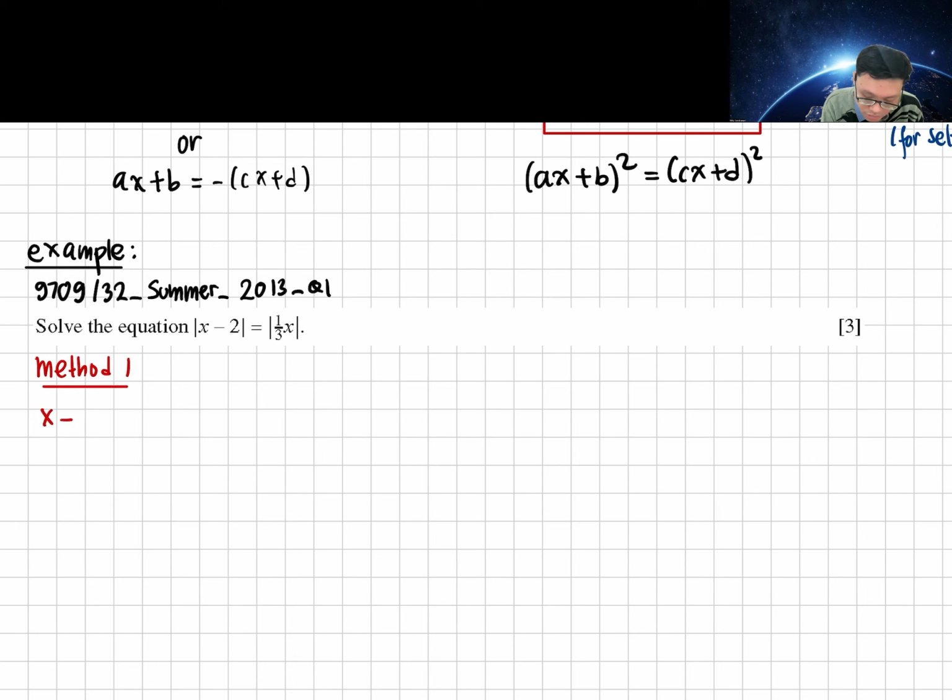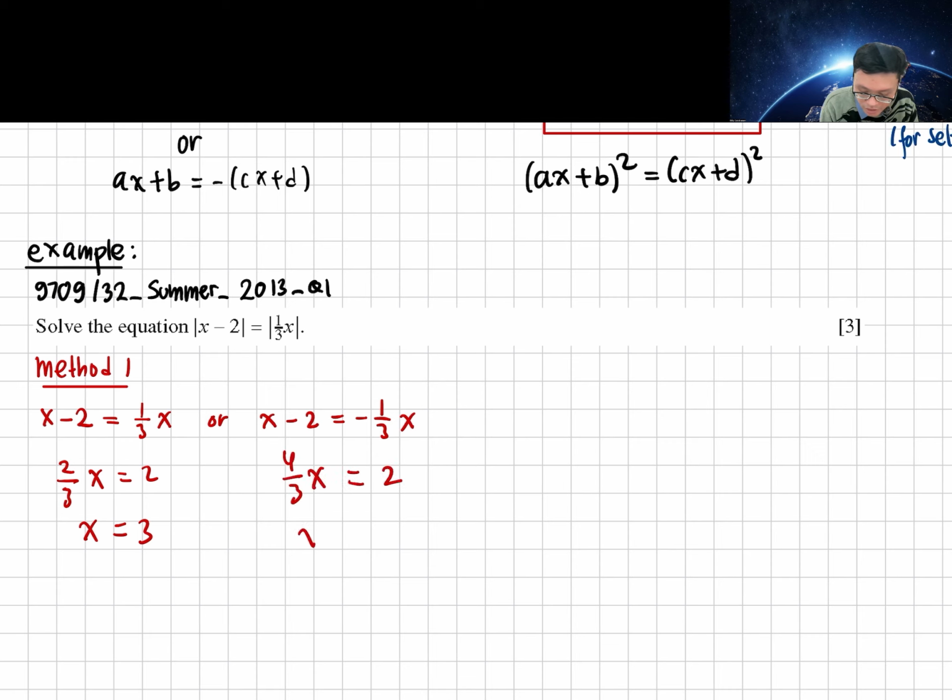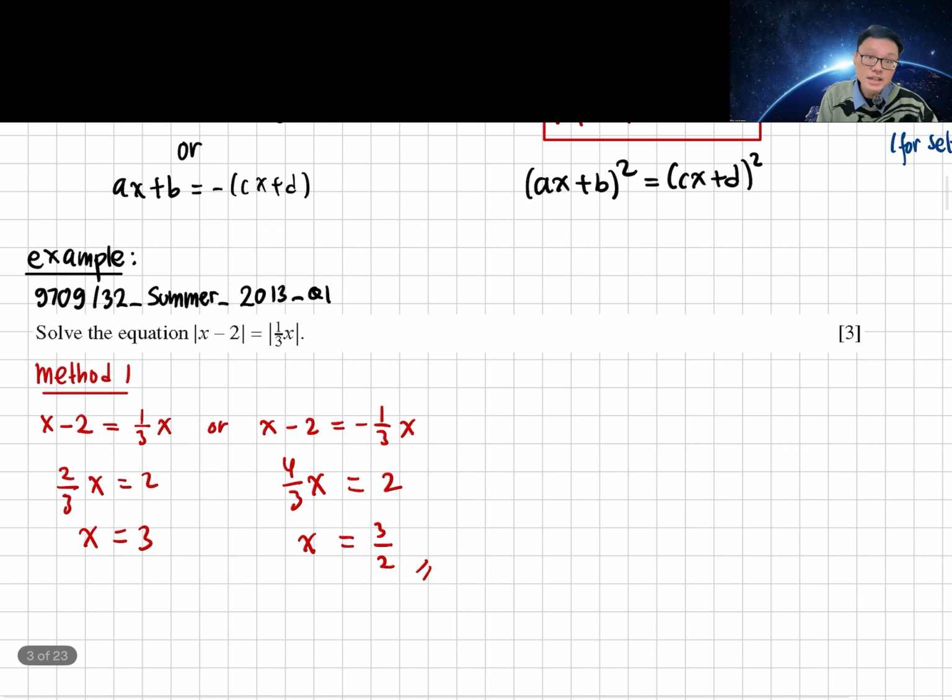x minus 2 equals to 1 over 3x, or x minus 2 equals to minus 1 over 3x. This one is easy, you just solve it. You got 2 over 3x equals to 2, or x equals to 3. This one you got 4 over 3x equals to 2, so x equals to 3 over 2. And there is no condition like before, because before the cx plus d can be positive or negative, but for this one, we know that it's always positive because we have absolute value sign.